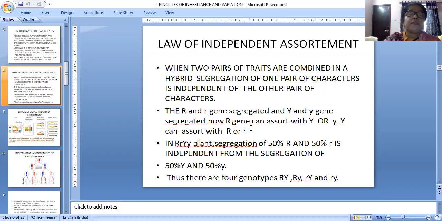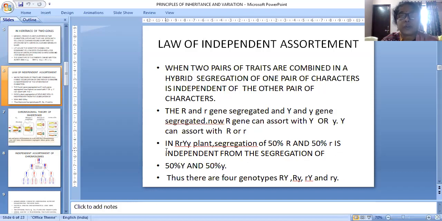In an RrYy plant, the segregation of 50% R and 50% small r is independent from the segregation of 50% Y and 50% small y.